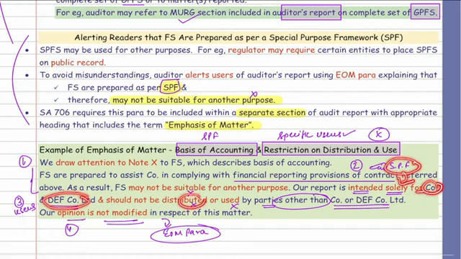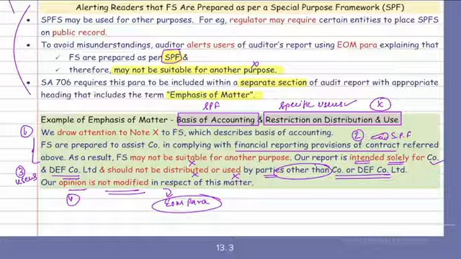So it should not be distributed or used by any other party. And the fourth thing in the emphasis of matter para is our opinion is not modified. This is something we have already covered in SA 706. Done. 4 things: draw the attention, special purpose framework, only for selected users, and our opinion is not modified.